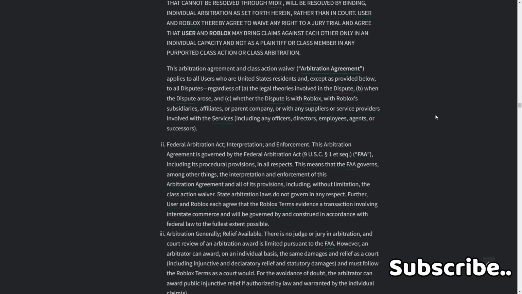State arbitration laws do not govern in any respect. Further, user and Roblox each agree that the Roblox terms evidence a transaction involving interstate commerce and will be governed by and construed in accordance with federal law to the fullest extent possible.